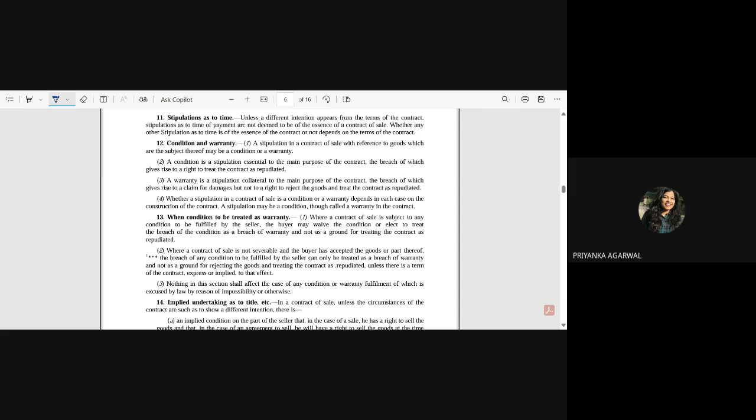So if the buyer has ordered to serve alcohol in the party, and the seller has not served it, and instead has served some other kind of drink, an alcohol-free drink, in that case he has not breached the condition because the law has excused him. Okay, so this is a compulsory conversion, or by reason of impossibility or otherwise.